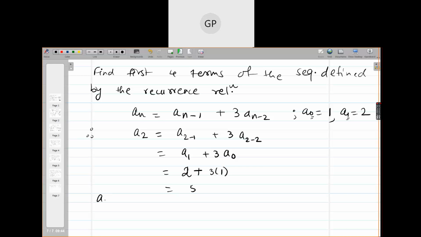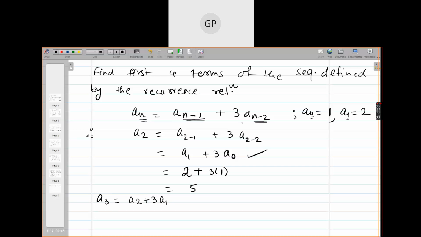Okay. Now find out a3. Tell me what is a3. Tell me directly this step. a3 is a2 plus 3a1, correct? Here it is n, here what is it? n minus 1, and here n minus 2.